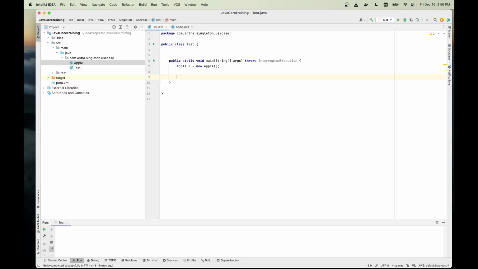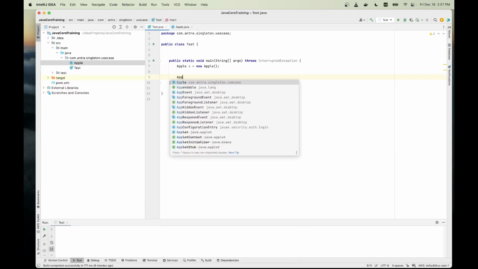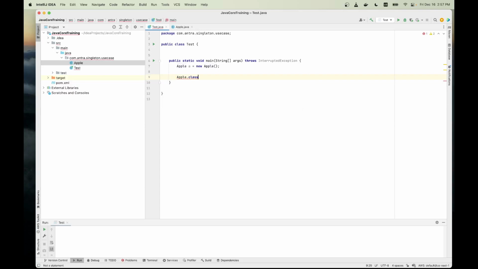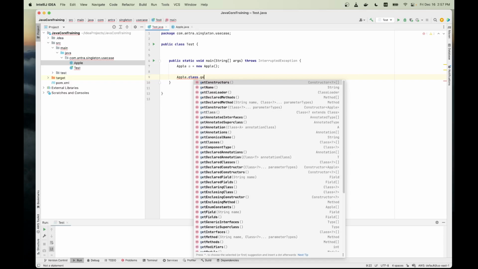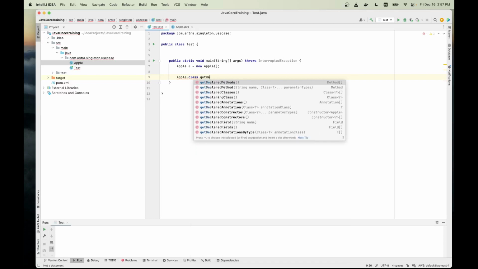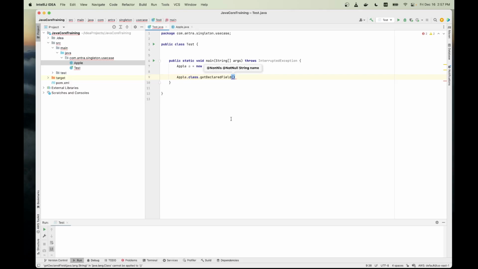How to use it? We can simply start from the apple.class, which is an object of the class, and then we can get declared field. As you can see, we can either get it by name or we can get all the fields that are declared inside this particular class, the Apple class. Let's see, we want to get the field called color.